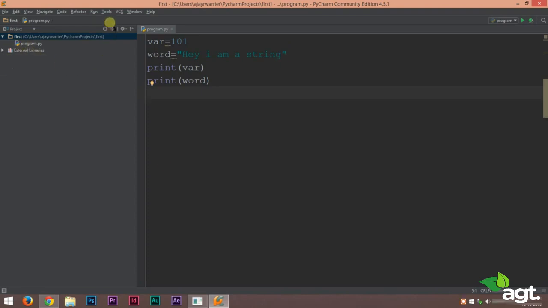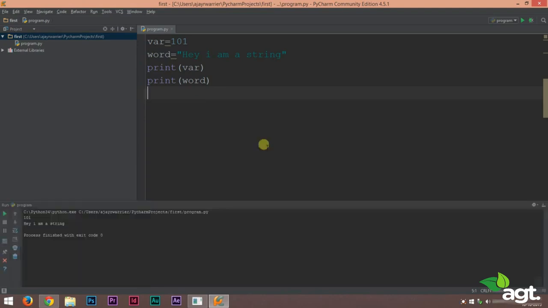And in the output screen you can see our variable is printed, our integer variable is printed, and our string variable is printed. Now printing variables, you don't have to use double quotes like we did in our previous lecture. We just have to type the variable name. To print a variable, use the print keyword, start brackets, inside the bracket, type in the variable name. And Python will print the variable value onto the output screen.